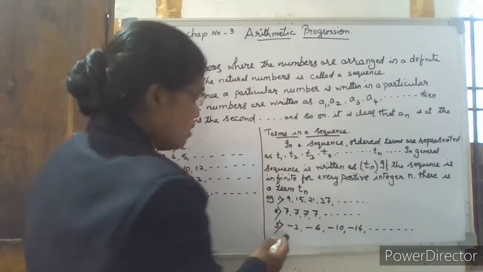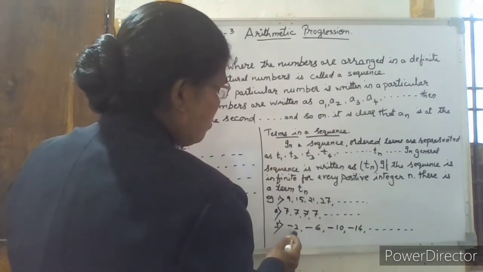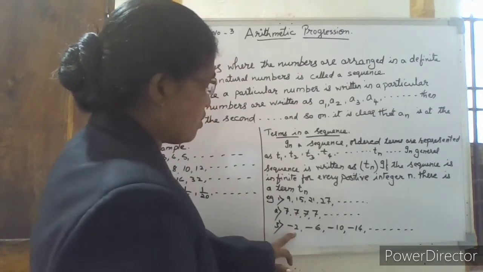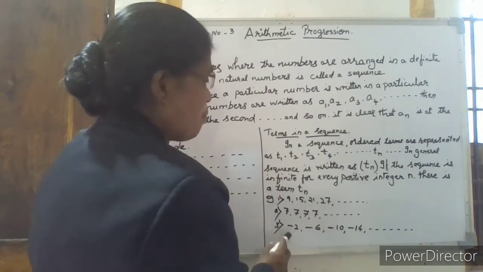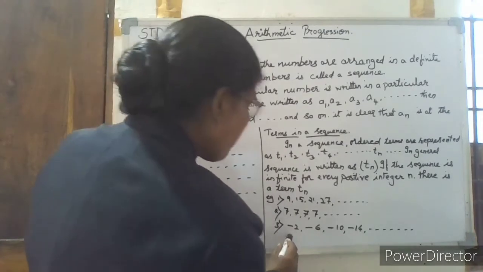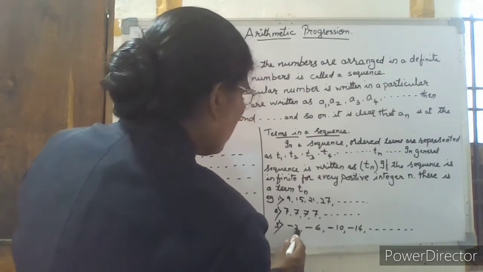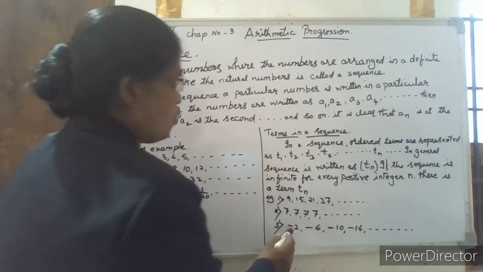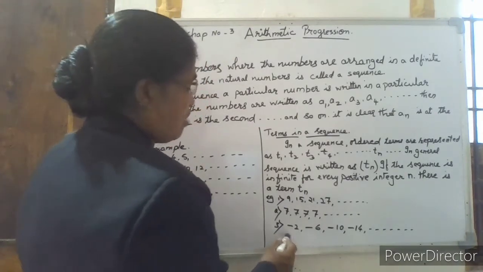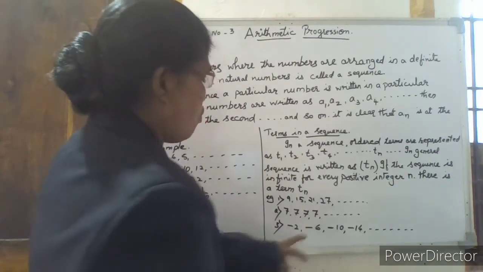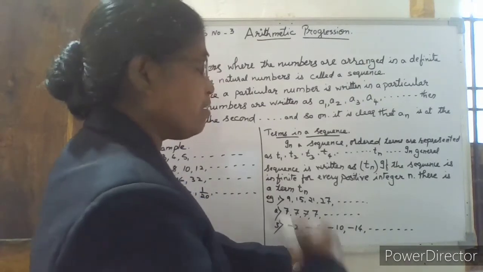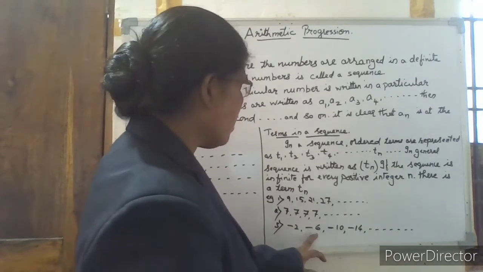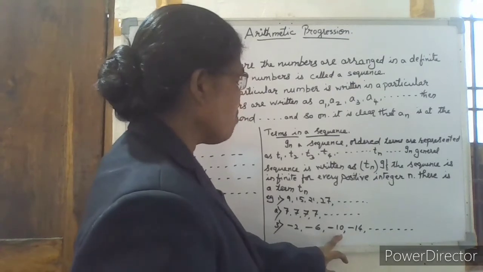Now here it is minus 2. That means minus 4 is added. Minus 4 and minus 2, both numbers have the same sign, so we add them up and get minus 6. Then minus 6 plus minus 4 gives minus 10.